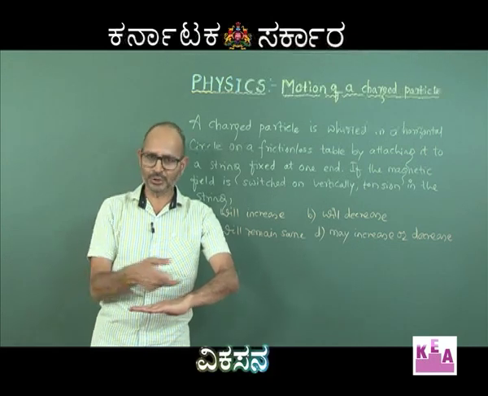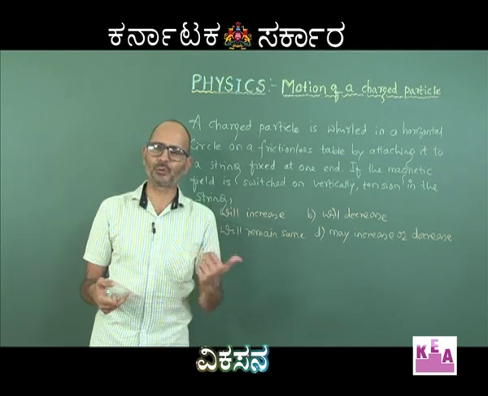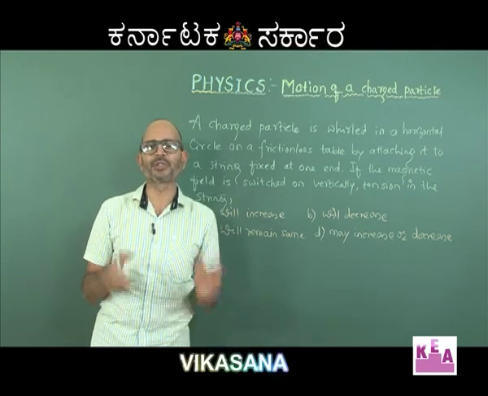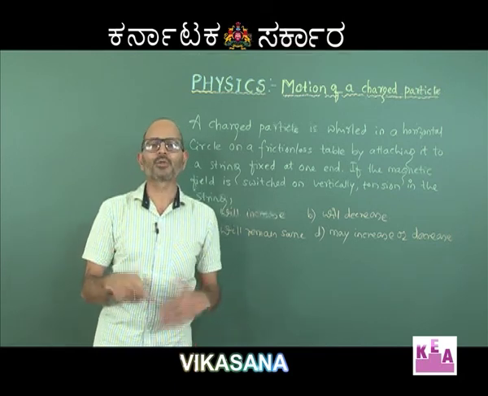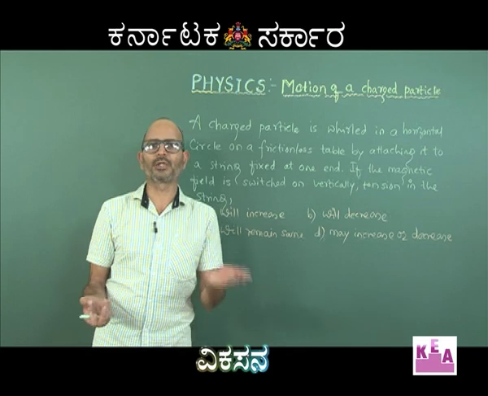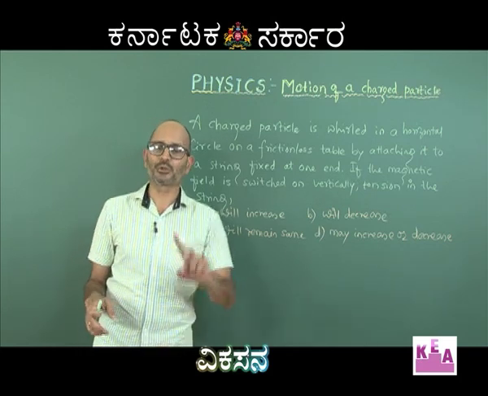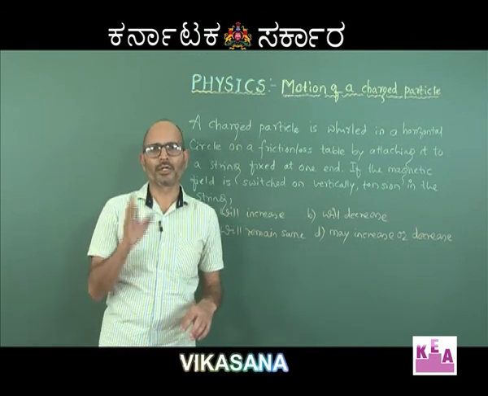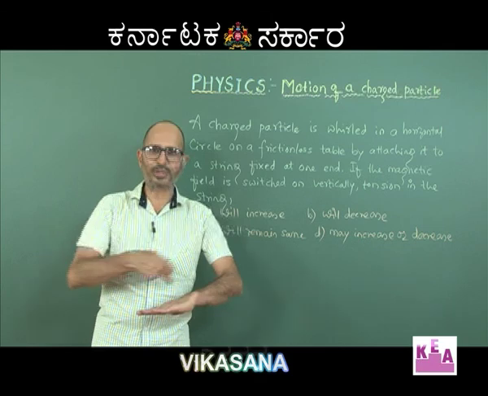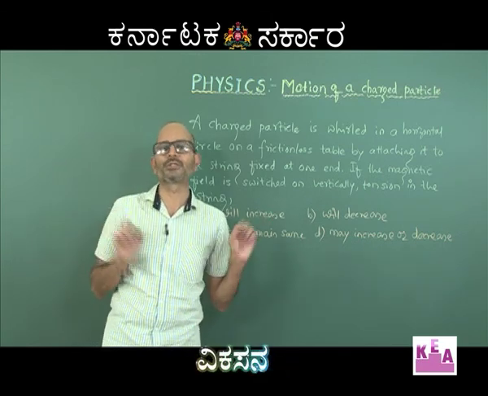So, I have taken the tension which is towards the center, right, centripetal acceleration, please remember. So, F towards the center, that is the tension, is taken as positive. So, T minus QVB is equal to mv square by r. So, T will be equal to mv square by r plus QVB. So, this shows that the tension has increased, but this is only when you assumed a positively charged particle going in the anti-clockwise direction with the magnetic field switched on vertically upwards.